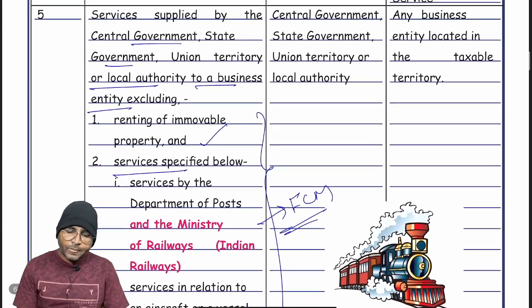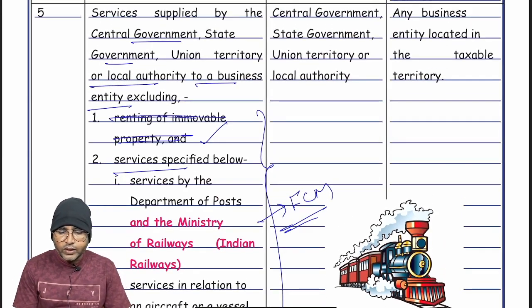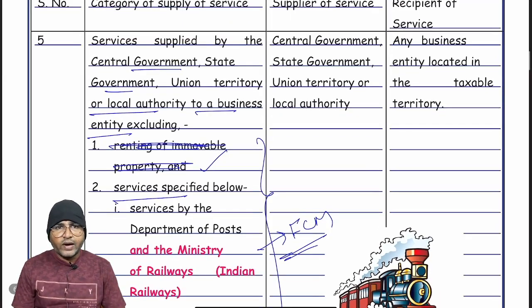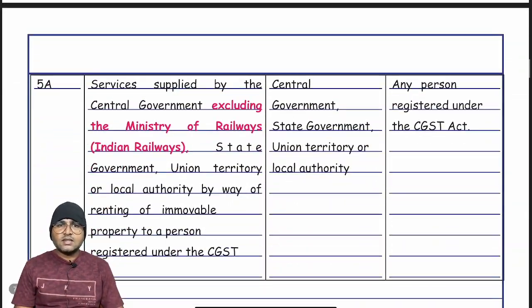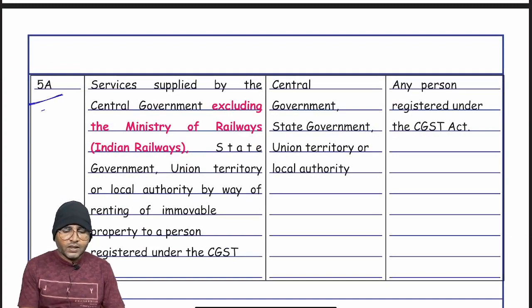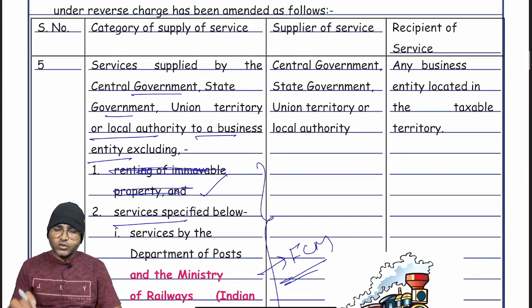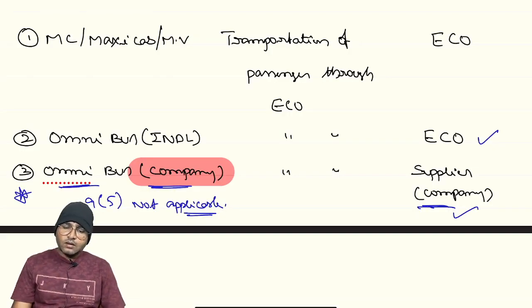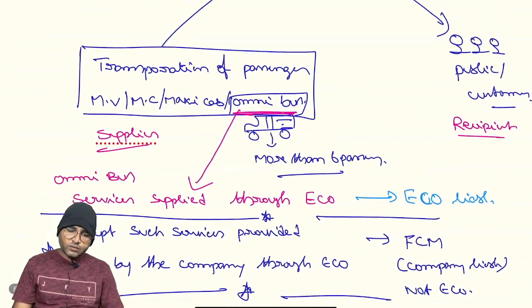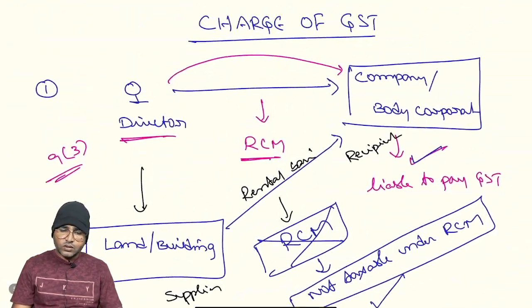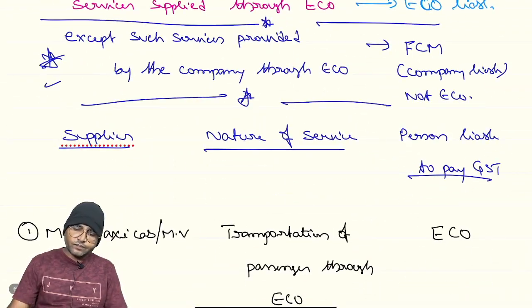And one more thing, the renting of immovable property, no need to learn in the entry number 5. Reason: there is a separate entry for renting of immovable property, that is entry number 5A, right? Suppose let me give a flow chart on it. Now the third amendment in the charge of GST.